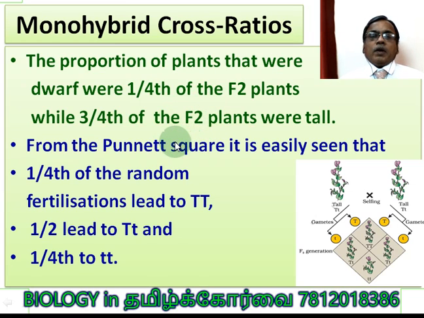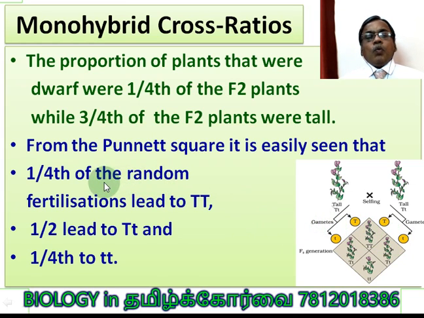From the Punnett square, it is easily seen that 1/4 of the random fertilization, it is the random fertilization you see through the Punnett square. Capital T from the male side can fertilize the capital T of the female gamete, and another 50% can fertilize the small t of the female gamete. So this is said to be the random fertilization.